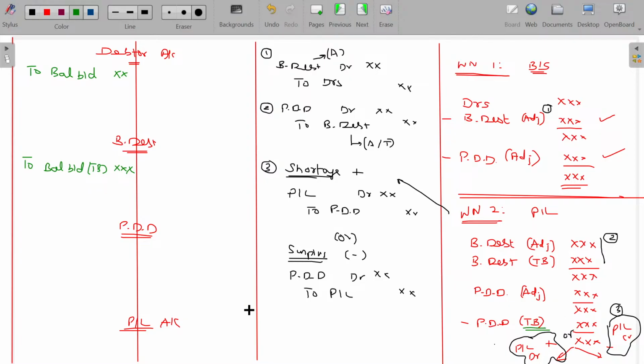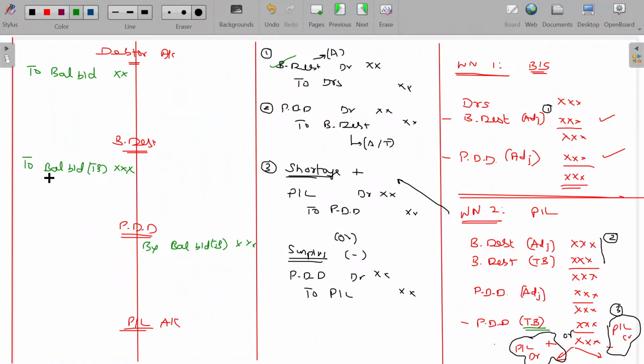Which side? Credit side. So I post that on the credit side by balance brought down, given in the trial balance as opening. So when you see the trial balance, you have the bad debt on the debit side, debtors on the debit side, PDD on the credit side. I post that to the concerned three ledgers. Then we have passed the three journal entries. You post the three journal entries here.